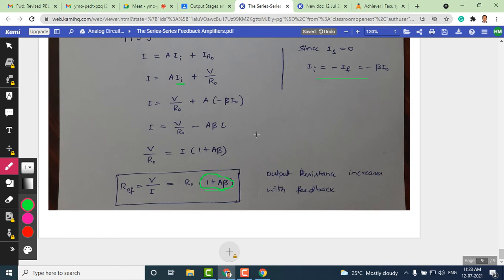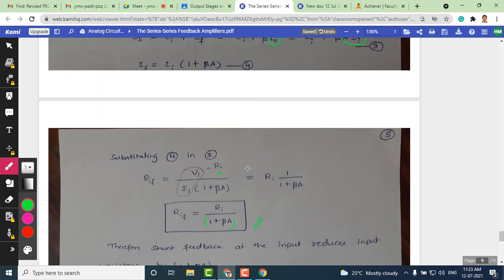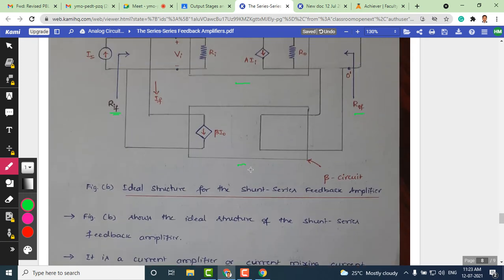So in this case we have seen that input resistance decreases and output resistance increases for this type of amplifier. The amplifier type is a shunt series kind of feedback amplifier. So this completes all the derivations for 4 different types of feedback amplifiers. I strongly suggest to students to practice all these derivations.